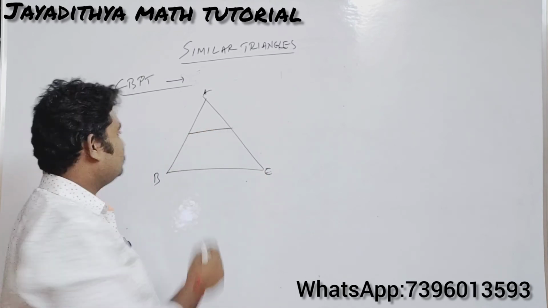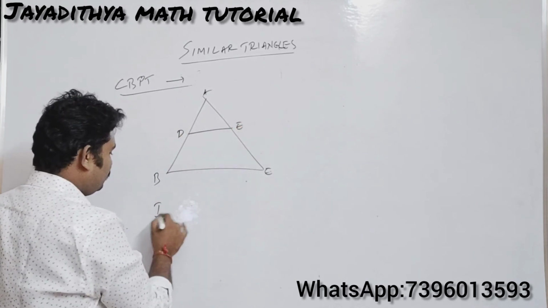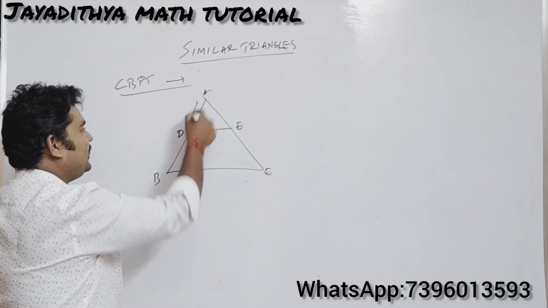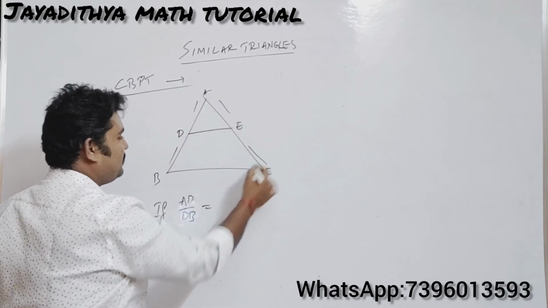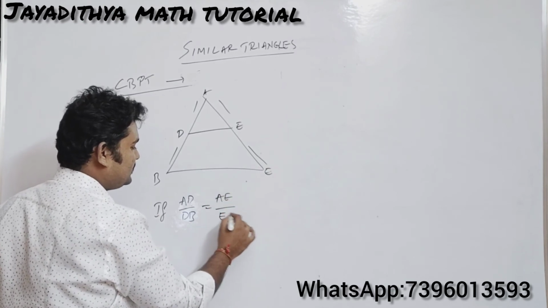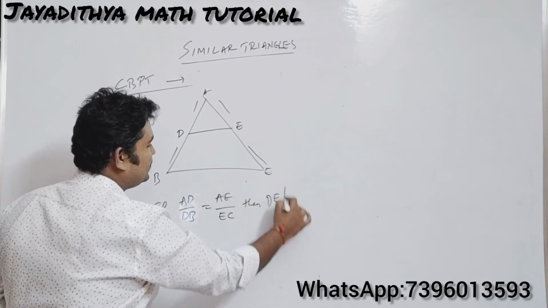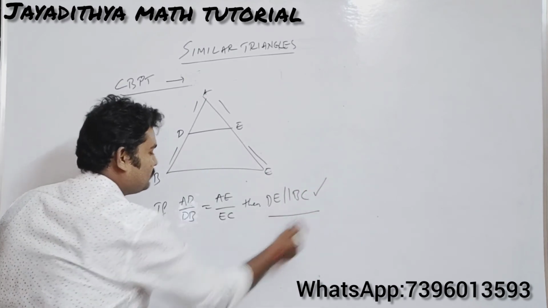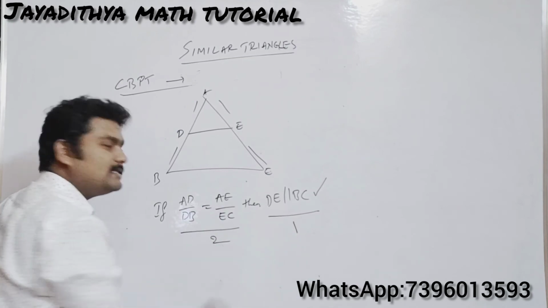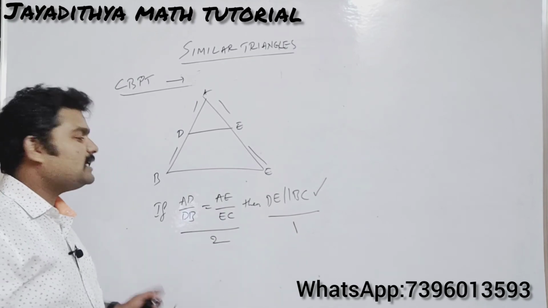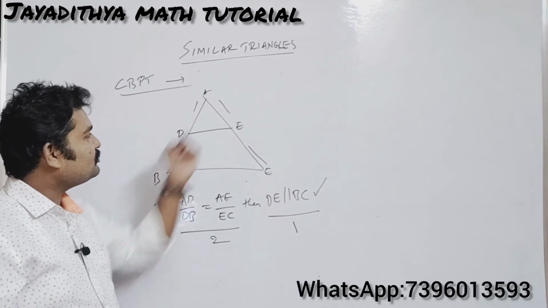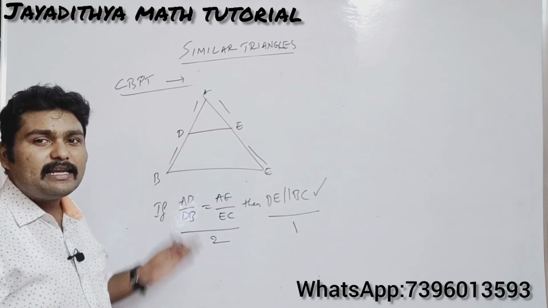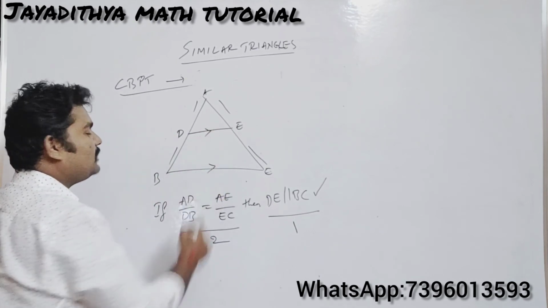for suppose there is a line cutting two sides at the points D and E, the statement will be like this: if AD by DB is equal to AE by EC, then DE is parallel to BC. Now in the basic proportionality theorem, first you write this one, this will be the first position and this will be the second position. In the converse it will be reversed. If the ratios are equal, then the lines are parallel. That means DE is parallel to the third side.